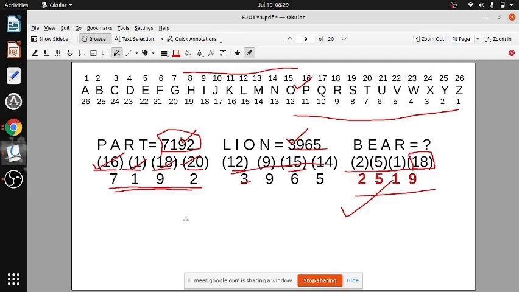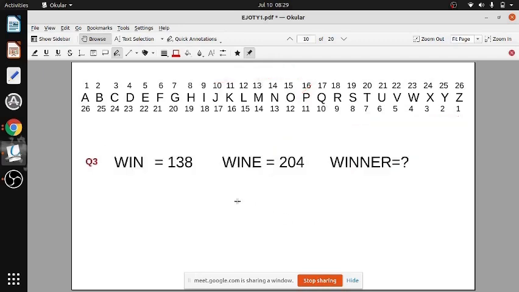So you got this. Where there is an option, tick it. Now, WIN is 138, WINE is 204, WINNER is how much? So let us see.